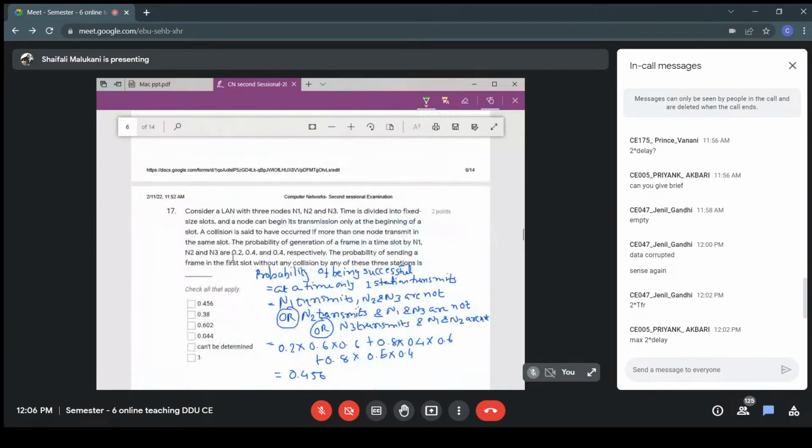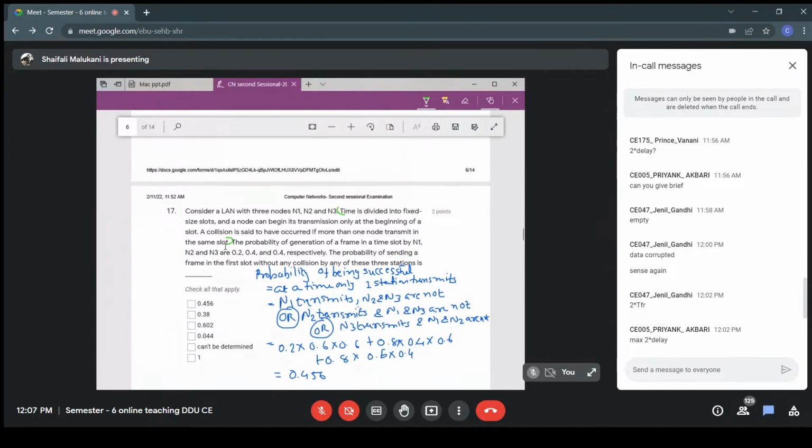What about the next question? Consider a LAN with 3 nodes N1, N2, and N3. The time is divided into fixed slots, and a node can begin its transmission only at the beginning of a slot. So this is slotted Aloha, right? A collision is said to have occurred if more than one node transmits in the time slot. This is the definition of collision. That is true. We don't have any new information in these statements. It is a very well known fact. But the only thing we have decided is that this is actually slotted Aloha.